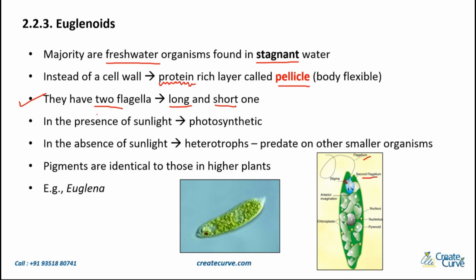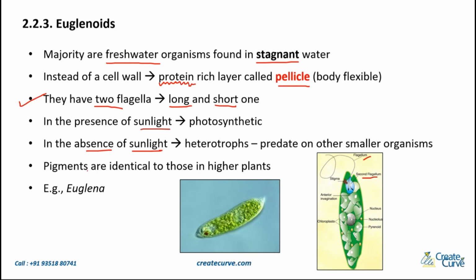Now, the euglenoids, in the presence of sunlight, can carry out photosynthesis and make their own food. But in the absence of sunlight, they act like heterotrophs. Otherwise, they act like autotrophs. So in the presence of sunlight, they act as autotrophs. But in the absence of sunlight, they act as heterotrophs, wherein they will predate on other smaller organisms. Obviously, without sunlight, they cannot carry out photosynthesis, so they will predate on other organisms for their food.